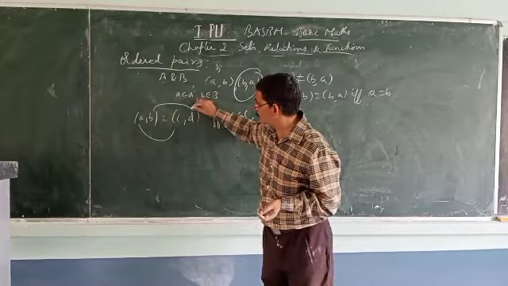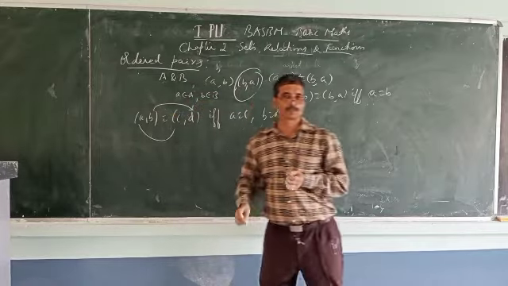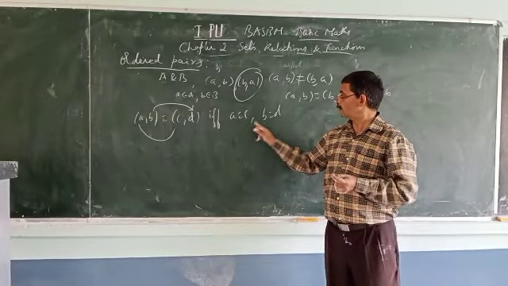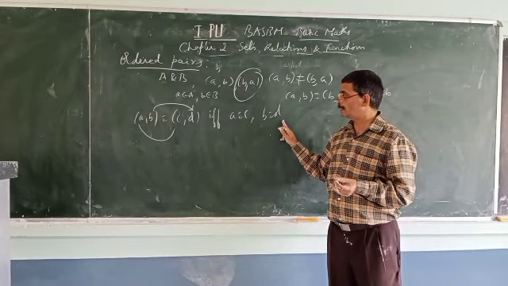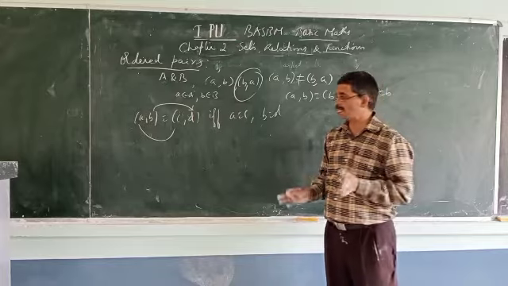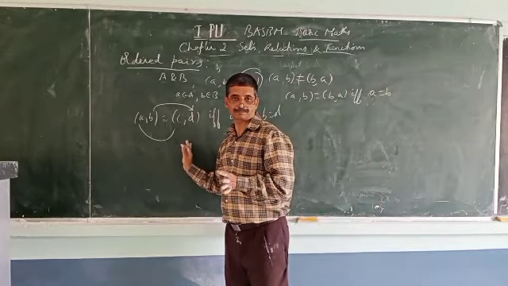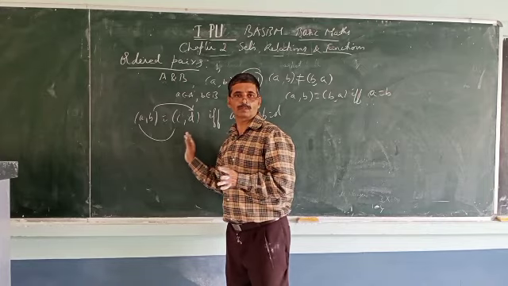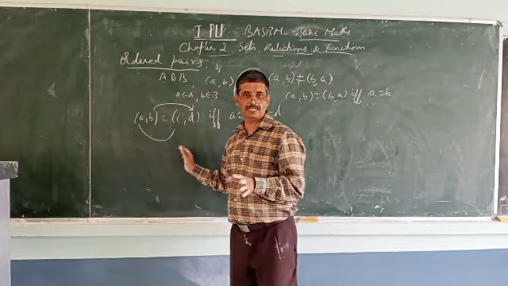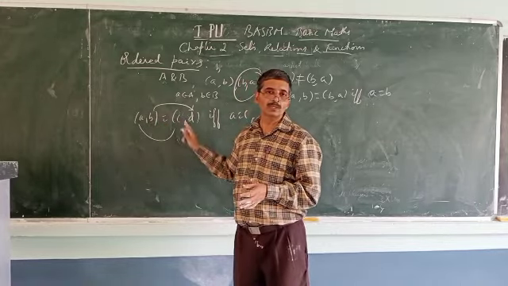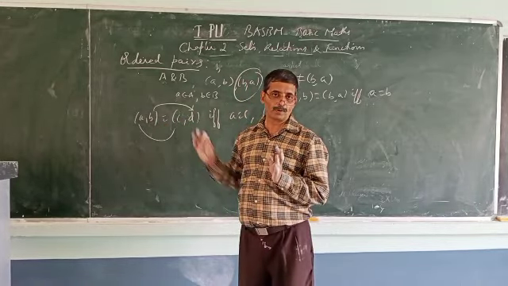Similarly, b should be equal to d. Those two elements also should tally. Then only can you say (a, b) equals (c, d). Important here.